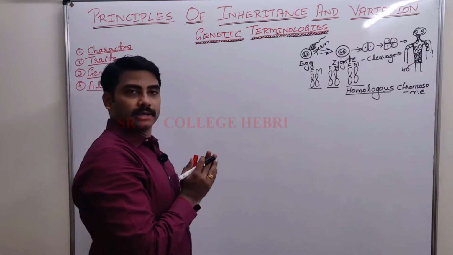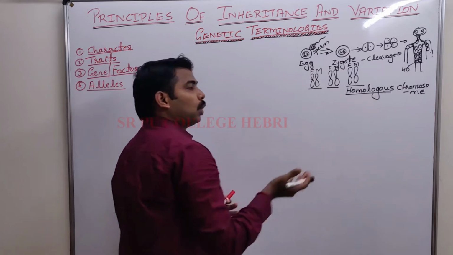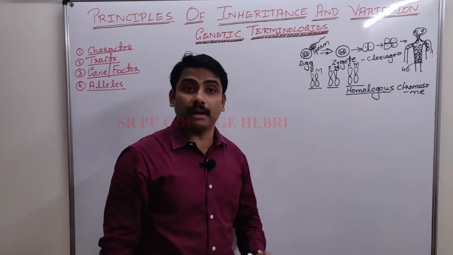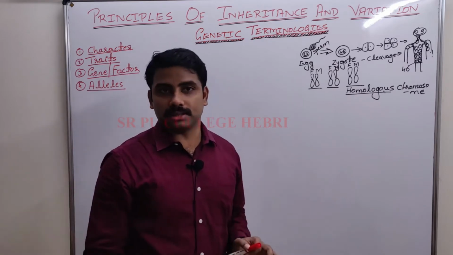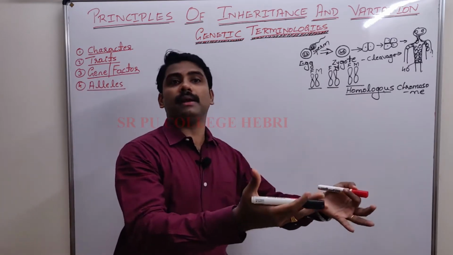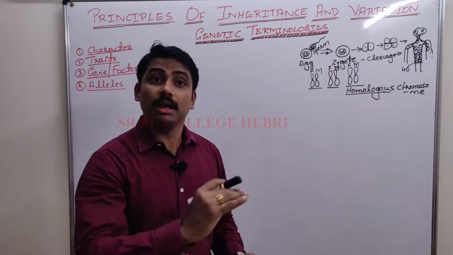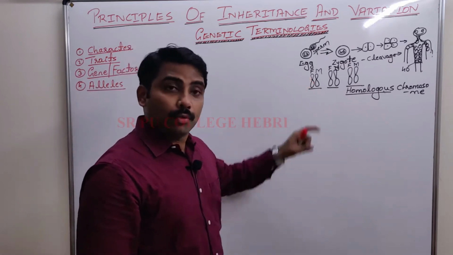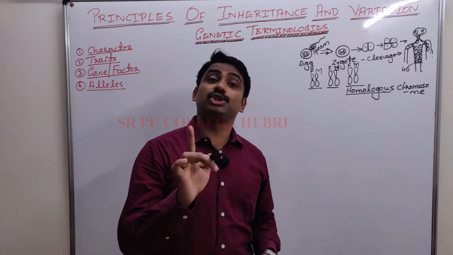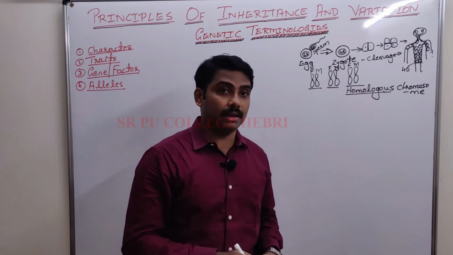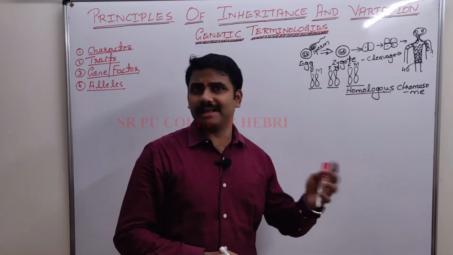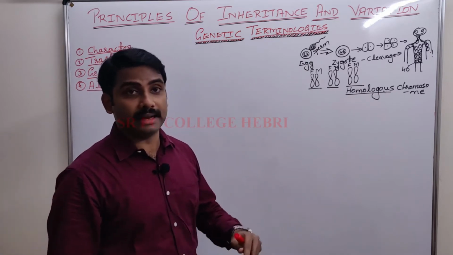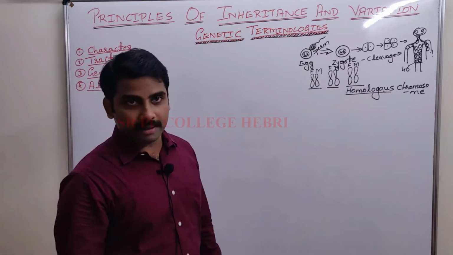Now the question is, what is a chromosome? Which was not known to your friend Mendel, but today we know this. Post-Mendelian research or discovery revealed that a chromosome is made up of the genetic material DNA and protein. What is that? Histone protein. Just try to understand about it. You will come to know in detail in the next chapter, molecular biology.